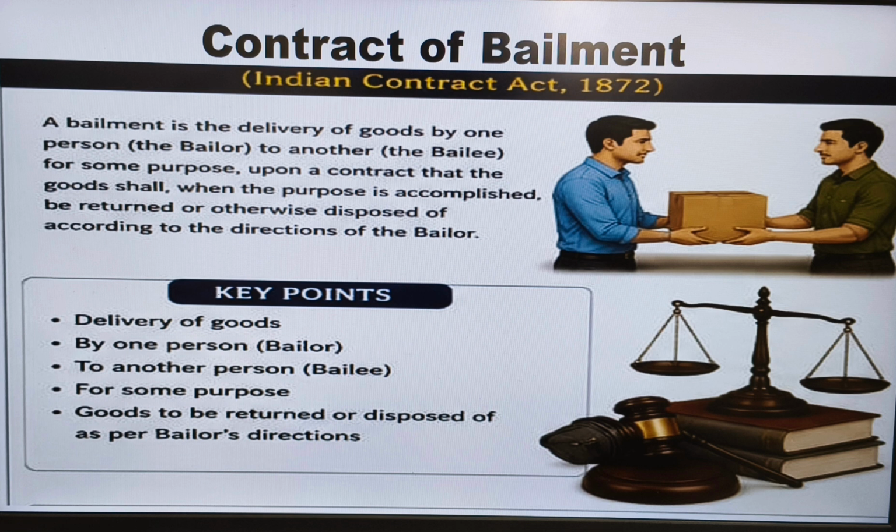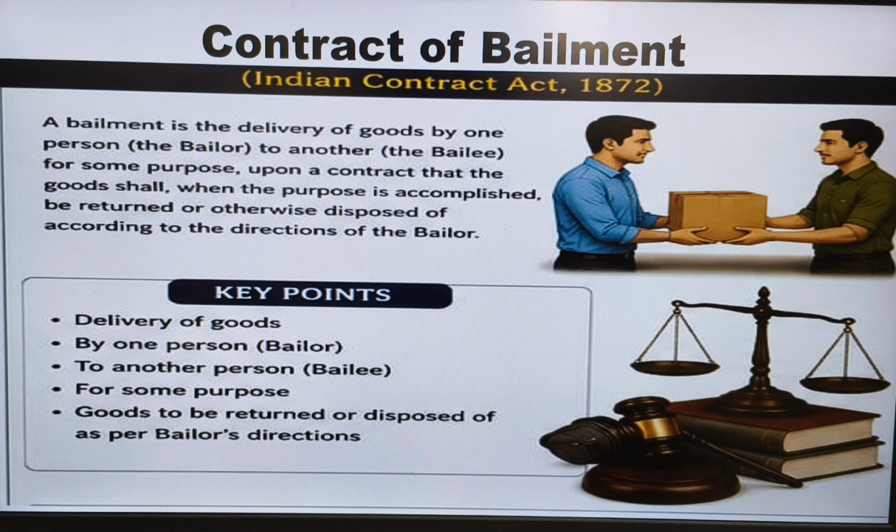Now, let's understand the definition of bailment under Section 148 of the Indian Contract Act 1872. A bailment is the delivery of goods by one person, called the bailor, to another person, called the bailee, for a specific purpose. After the purpose is completed, the goods must be returned to the bailor or disposed of according to the bailor's instruction. So, first, let's break this into simple points.